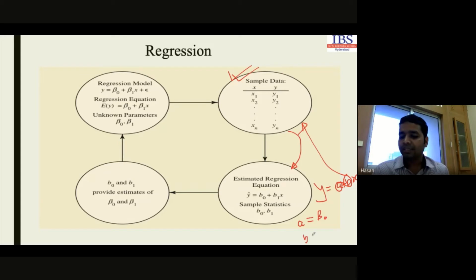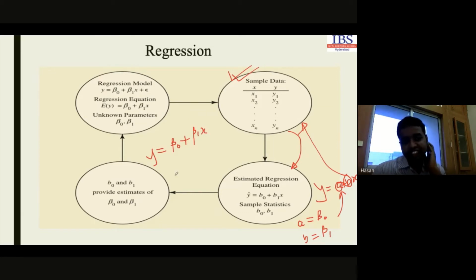So if we replace a and b with their respective symbols in this equation, it will form an equation like this: y equals beta 0 plus beta 1 x. This particular equation is known as the regression equation.